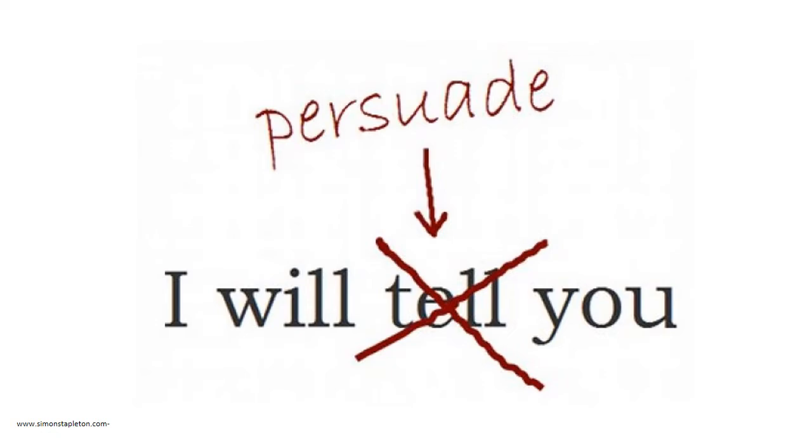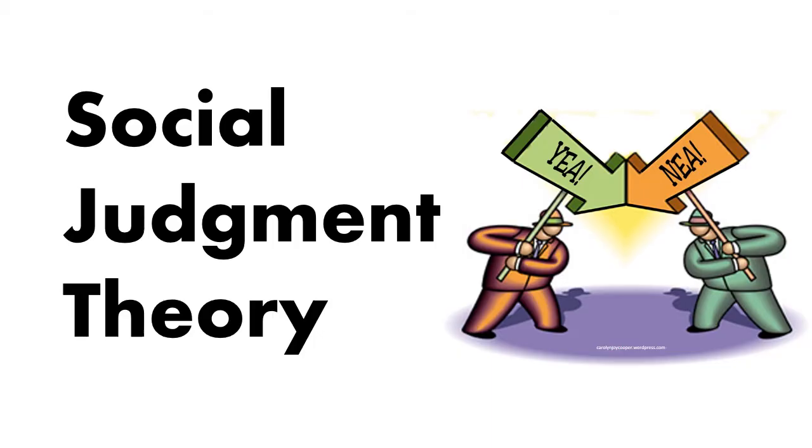Persuasion can be a challenging goal to achieve, though, especially with highly opinionated people. Before going into a conversation with the intent of persuading or changing someone's opinion, one needs to take into account the other party's prior beliefs and stances, which leads me to my topic, social judgment theory. Social judgment theory is used when analyzing attitudes of people in regards to their opinions and stances on specific topics, and then adjusting your words accordingly.